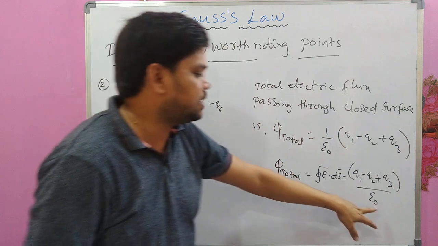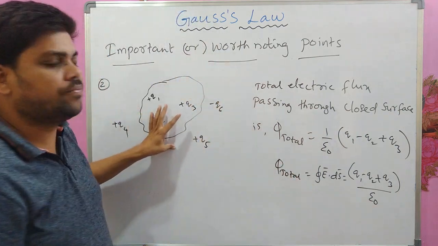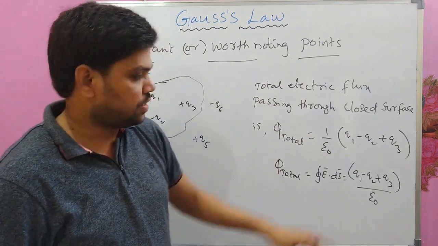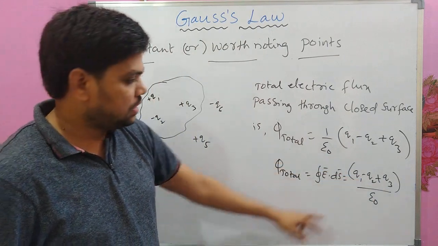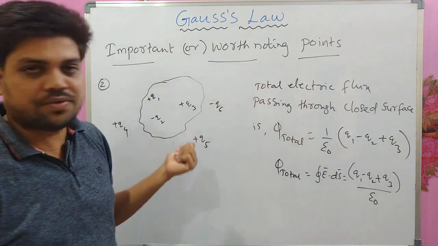That by epsilon naught gives you the total electric flux passing through this surface according to Gauss law.